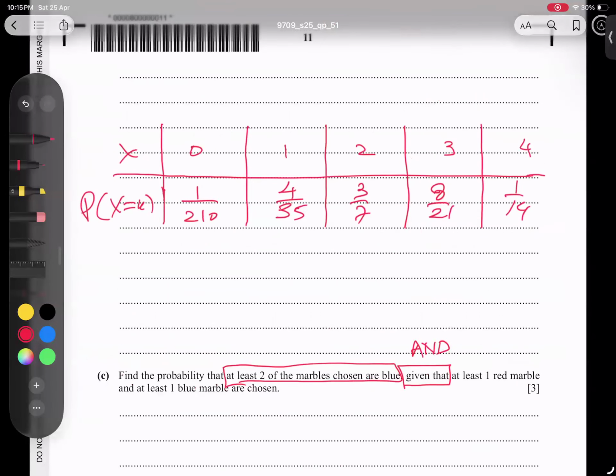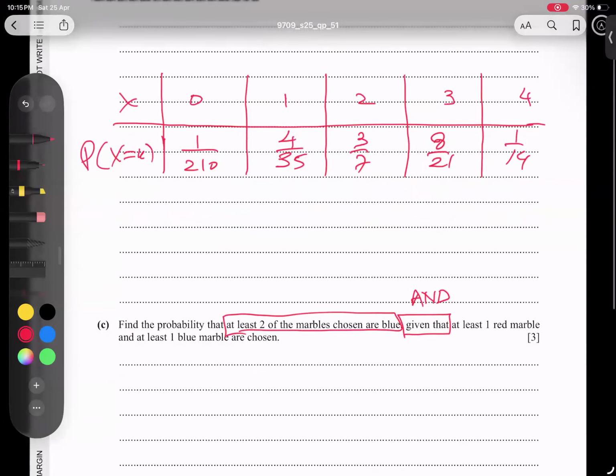What is it asking, students? First of all, he is talking about "given that". What is after "given that"? At least one red marble, at least one blue. So check it, please. I'm writing here: red is one and more, and blue is one and more. So these are our options. First of all, we have to consider the given condition, at least one red marble and at least one blue.